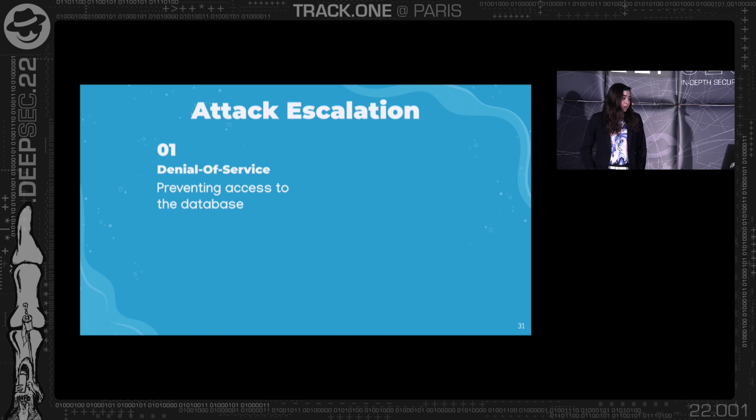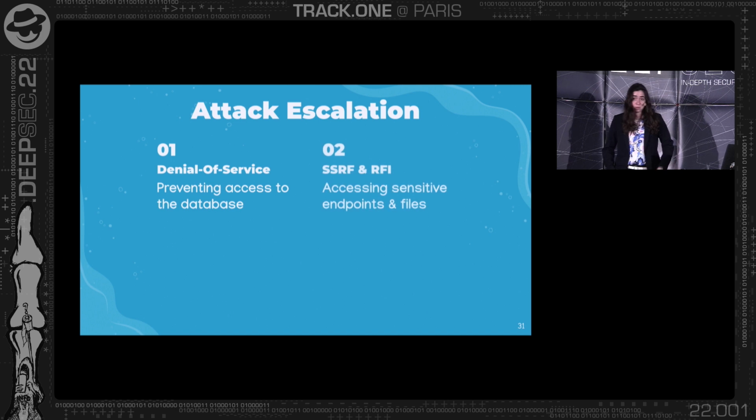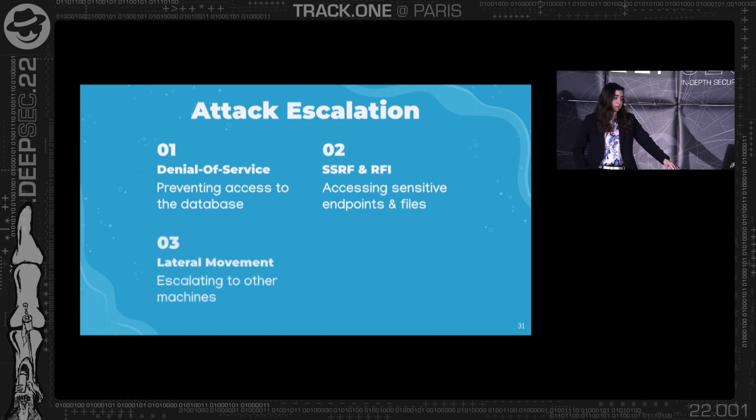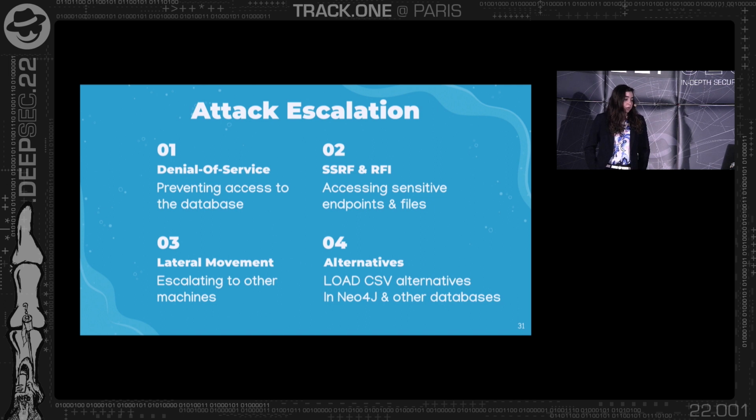Now we're going to escalate our attack. This is the more fun part. First of all, we're going to cause denial of service of the database and prevent other users from using the application and the database itself. Then we're going to perform SSRF and RFI, and I'm going to explain exactly what those are when we get there. But basically, we're going to escalate to other machines as well. So we're going to read sensitive files, access protected endpoints, leak keys, and eventually perform lateral movement. And I'm going to show exactly how we can do this in the cloud. And eventually, we're going to talk about alternatives to LOAD CSV and other databases as well, not only Neo4j.